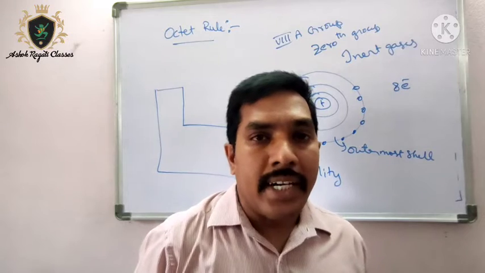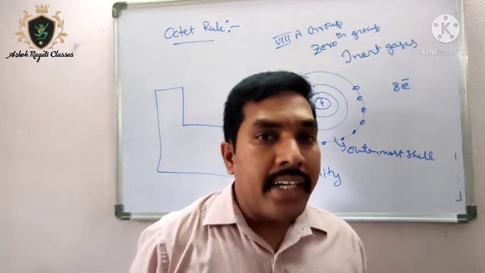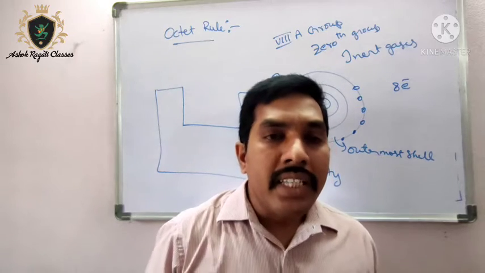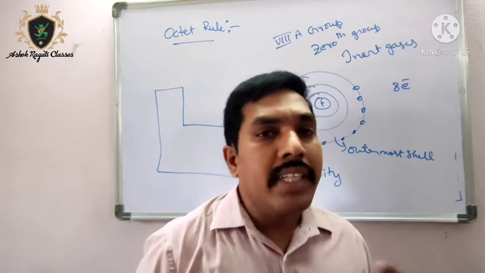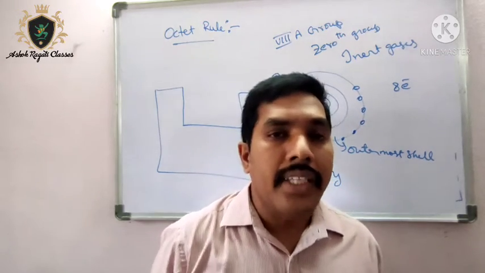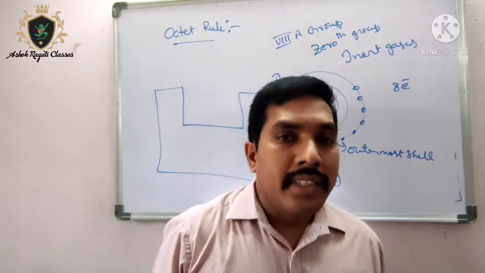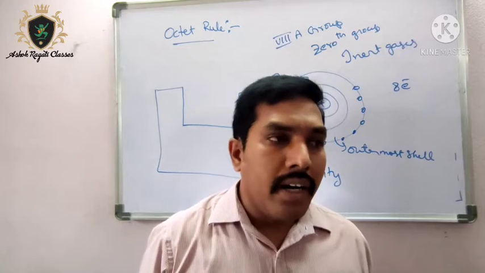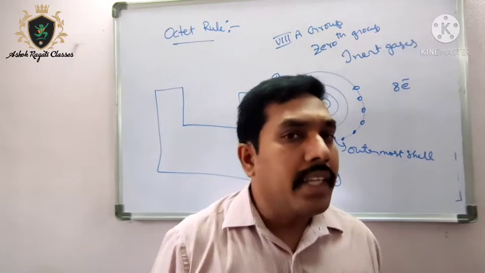Any atom having 8 electrons will get stability. What is the meaning of stability? It means there is no need to react with any other atoms. They won't participate in any bonding or combining with other atoms.